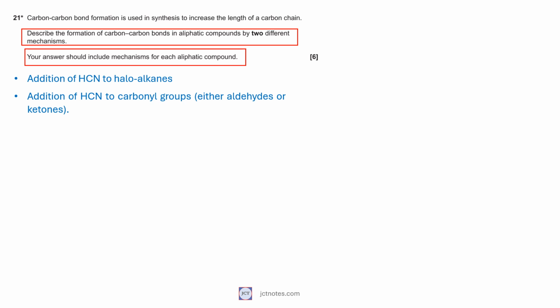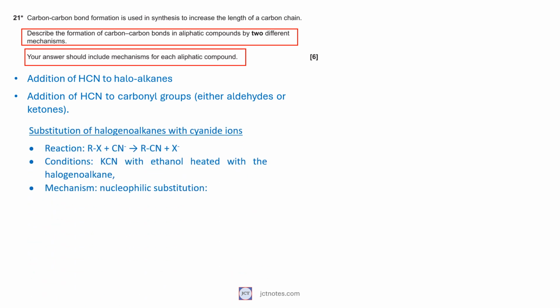The use of bullet points makes it easier reading for marking. Substitution of halogenoalkanes with cyanide ions. The reaction is the replacement of a halogen, X, by a cyanide group. The conditions are potassium cyanide with ethanol and heated with the halogenoalkane. The mechanism is nucleophilic substitution.